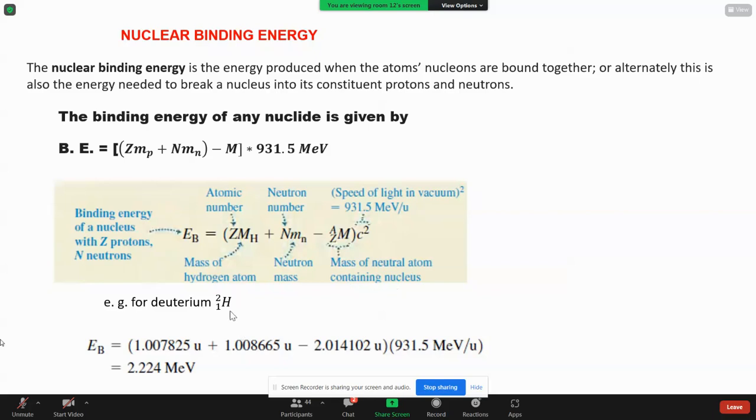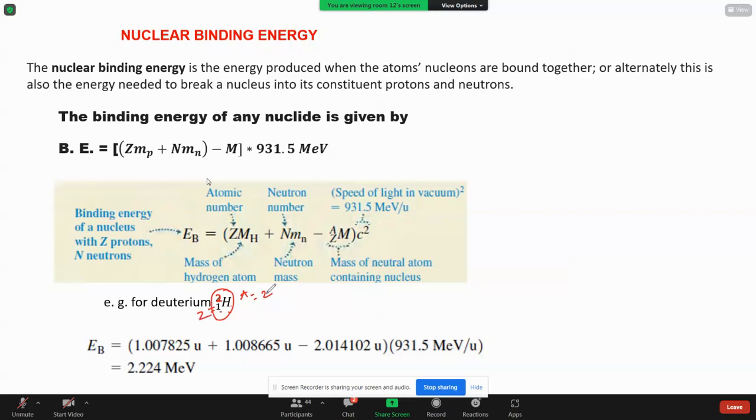For example, I will explain with the help of an example. Take the example of deuterium, which is an isotope of hydrogen, having one neutron and one proton. So together A will be 2. One neutron plus one proton, and the proton is 1.